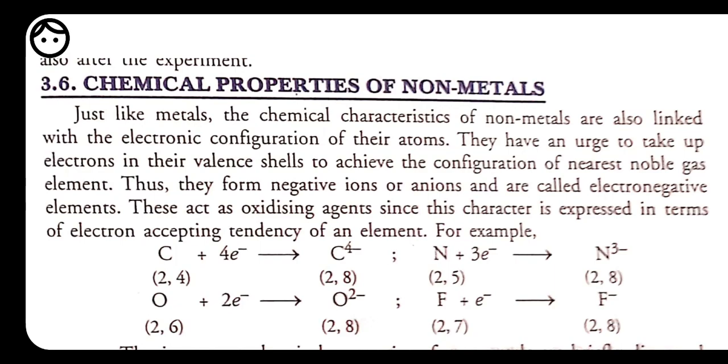But if a non-metal combines with a metal, metals are the losers and non-metals are the acceptors. So the bond that is going to form is called an ionic or electrostatic bond.